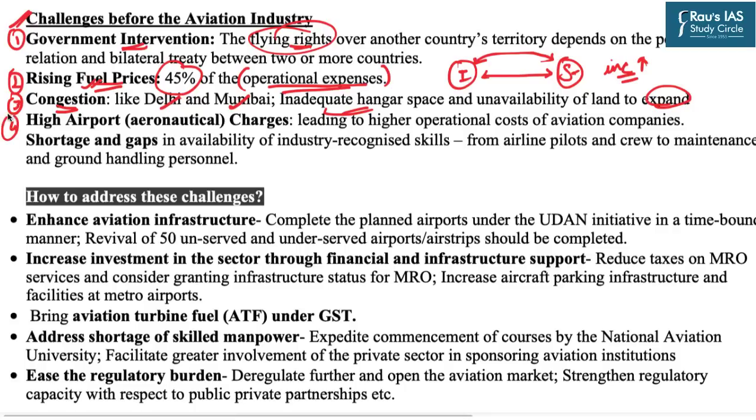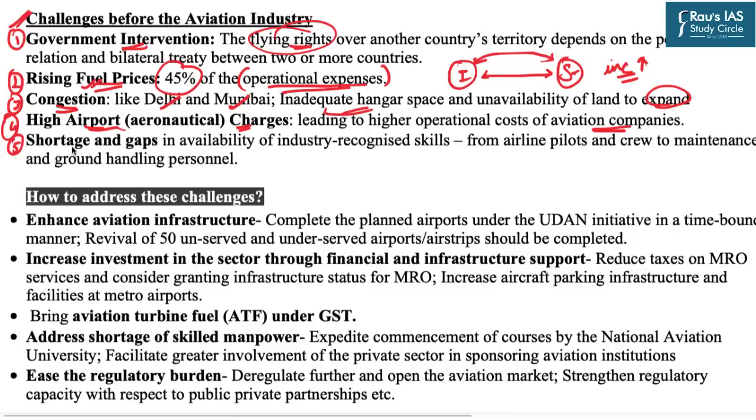The next challenge is of the high airport charges in terms of parking fees, landing operations. All these charges take a toll on aviation companies and reduce the profitability of those companies. The last issue is related to the capacity of the human resources available.